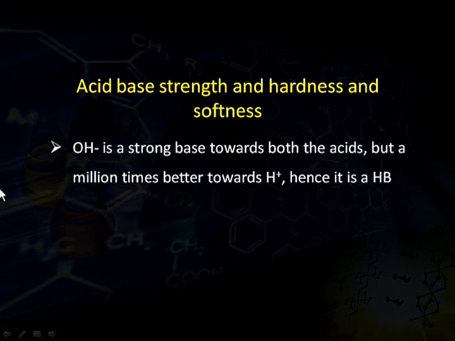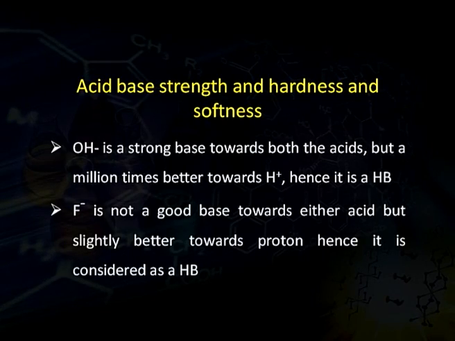Similarly, hydroxide ion is a strong base towards both the acids, but it is million times better towards proton. Hence, it is a hard base, because proton is a hard acid and it will form a stable complex with the hard acid. Fluoride ion is not a good base towards either of the acids, but it is slightly better towards proton.